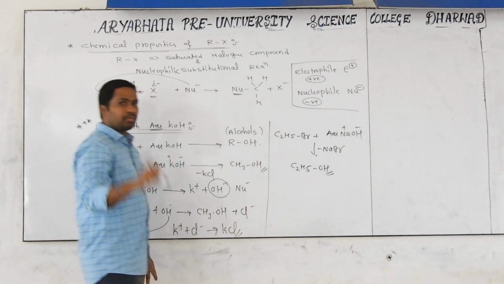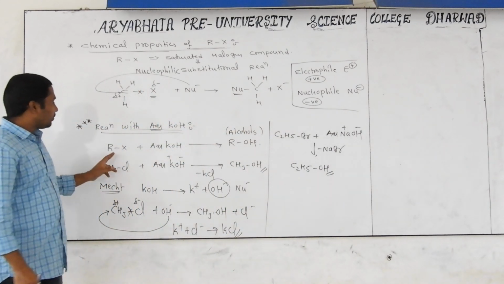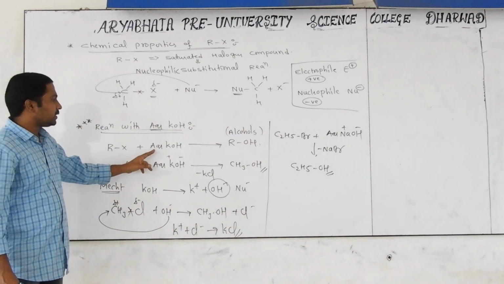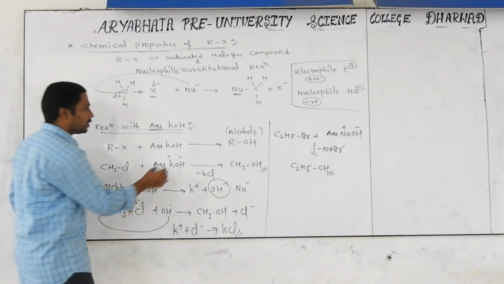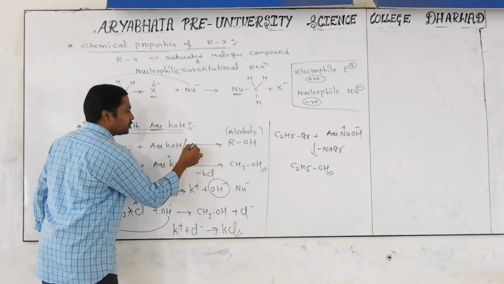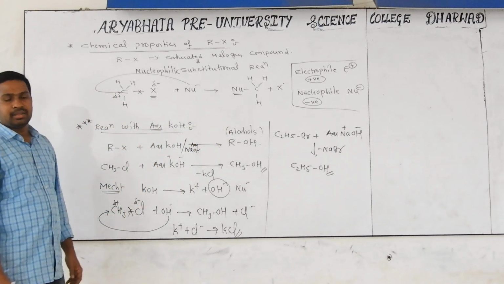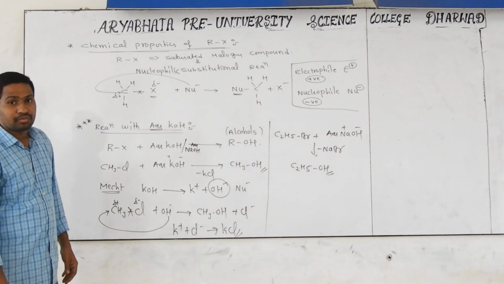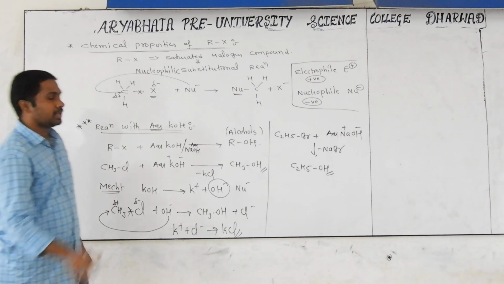C2H5OH. That's why you have to write down one thing. Whenever alkyl halide is treated with aqueous KOH or aqueous NaOH, which compounds are we getting? Alcohols. The reaction goes according to nucleophilic substitution reactions.